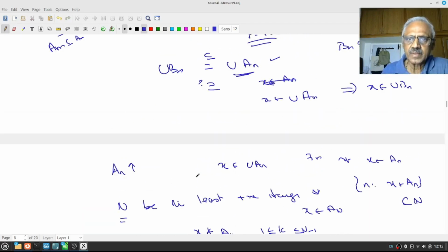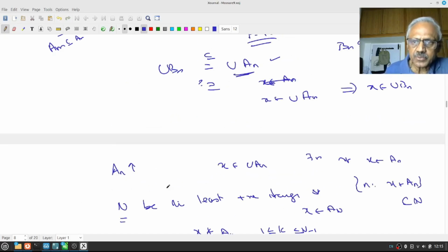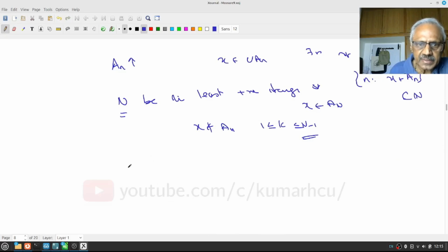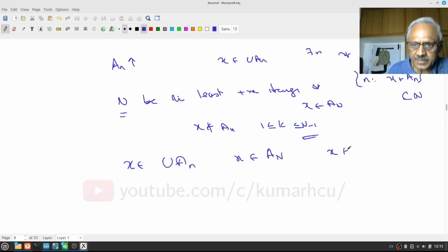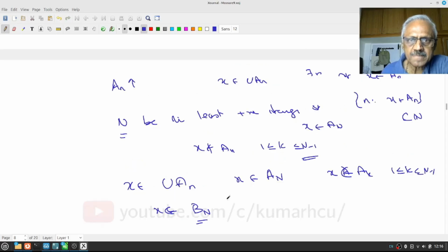Very good. Now, therefore, let us look at this. What am I supposed to do? My x belongs to union An. Therefore, x belongs to capital AN, and x is not in Ak for 1 less than or equal to k less than or equal to N minus 1. Now I want to say x belongs to BN.